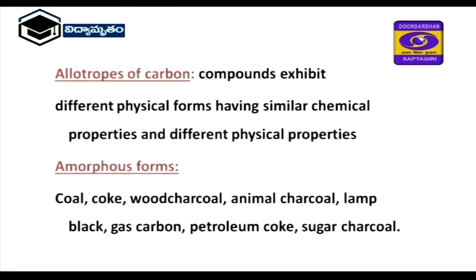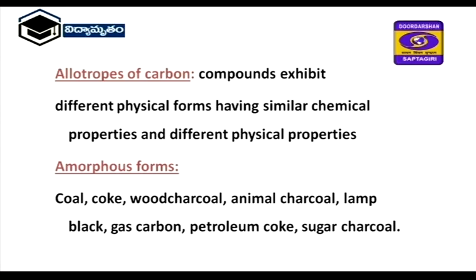Next one, allotropes of carbon. So, what is allotrope? The compounds exhibit different physical forms having similar chemical properties and different physical properties. In case of allotropes of carbon, there are 2 types, one is the amorphous form. In this amorphous form, some examples are coal, coke, wood charcoal, animal charcoal, lamp black, gas carbon, petroleum coke, sugar charcoal.